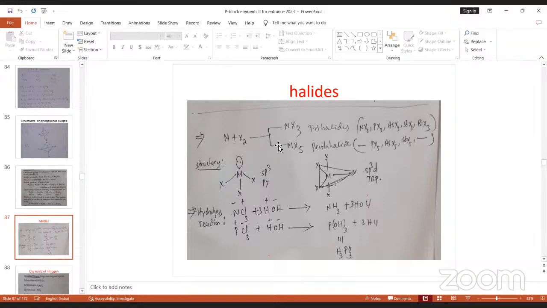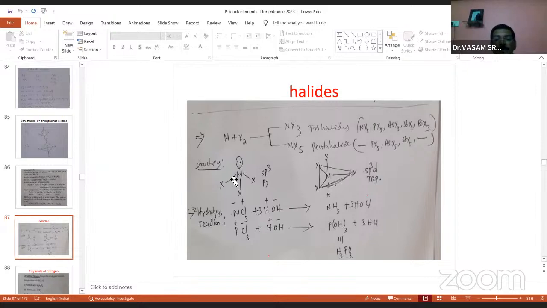Now the structure of MX3. Around M, there are three sigma bonds and one lone pair, total four, so sp3. Due to lone pair-bond pair repulsion, the bond angle decreases. That's why the geometry also changes due to repulsion. Therefore, the geometry is pyramidal: sp3, pyramidal. And the pentahalide structure is trigonal bipyramidal with sp3d hybridization. So this is the information about trihalides and pentahalides of the fifth group elements.